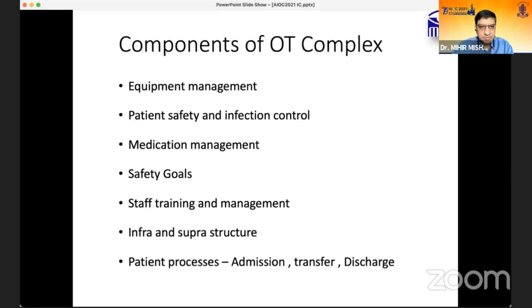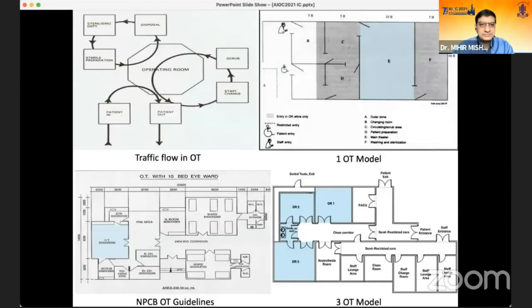Other components of the OT complex are equipment management, patient safety and infection control, medication management, safety goals, staff training and management, infra and superstructure, patient process, admission, transfer and discharge. These are the logistic things which have to be taken care of in the making of the OT, and proper space has to be given for them along with the OT complex.